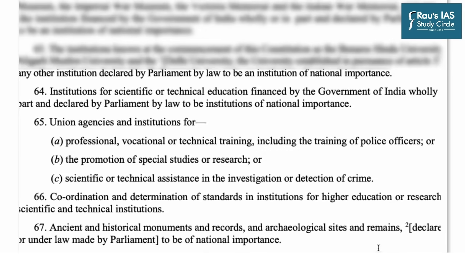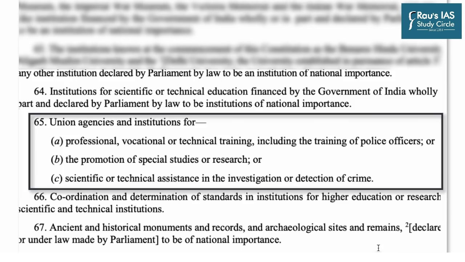Similarly, Entry 65 talks about setting up of agencies by the Union government for professional, vocational or technical training, including the training of police officers. As you know, there is a police academy in Hyderabad. Then it enables the central government to establish and run institutions for the promotion of special studies or research, and it does the same for scientific or technical assistance in the investigation or detection of crimes.